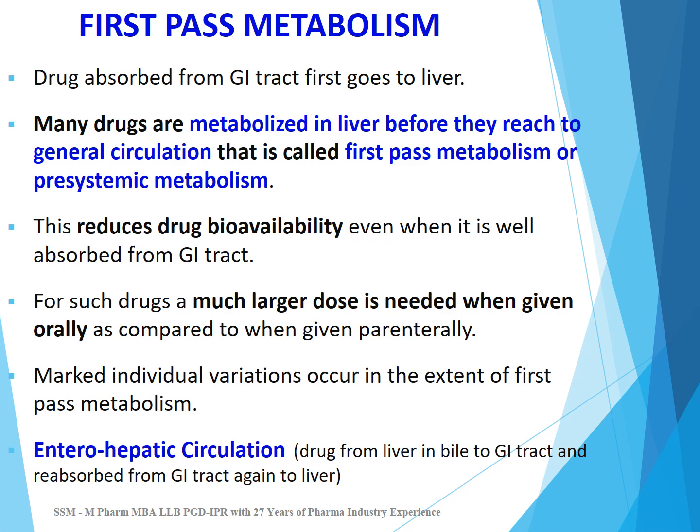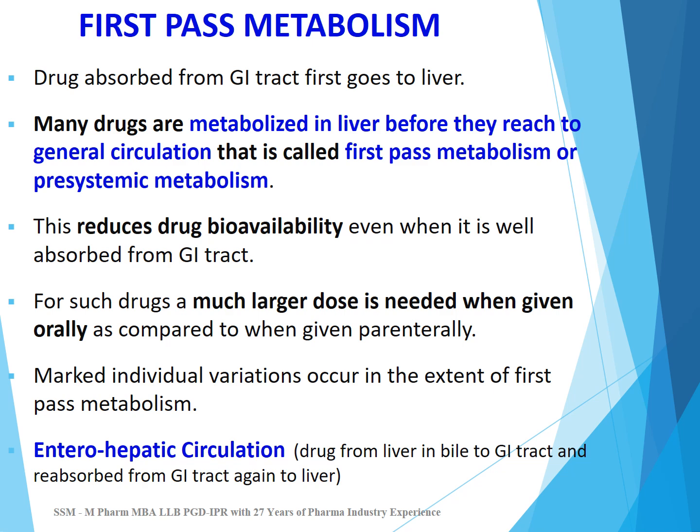First pass metabolism: drugs absorbed from GI tract first go to the liver. Many drugs are metabolized in the liver before they reach general circulation, and that is called first pass metabolism or pre-systemic metabolism. And this first pass metabolism reduces drug bioavailability even when the drug is well absorbed from GI tract. For such drugs, a much larger dose is needed when given orally as compared to when given parenterally. Because when given parenterally, the drug does not go to the liver first; it will go directly to the circulation.